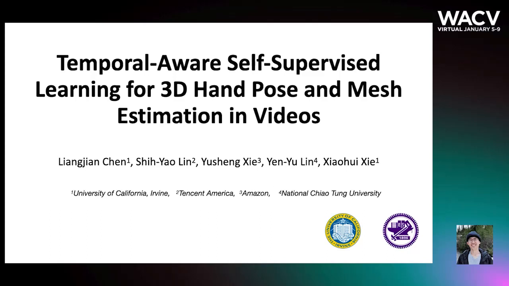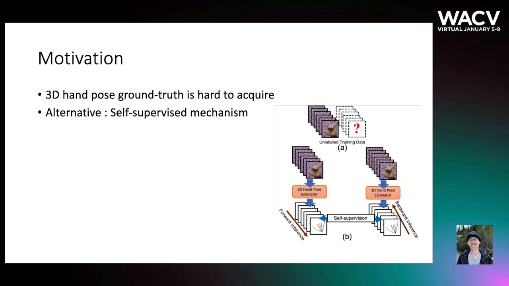Today I'm going to present our work at WACV 2021, Temporal-Aware Self-Supervised Learning for 3D hand pose and mesh in video. As we all know, to train a good 3D hand pose and mesh estimator, we need a large-scale dataset with accurate 3D annotations. However, labeling 3D hand keypoint ground truths is very labor-intensive, and labeling 3D hand mesh is even an impossible task for human beings.